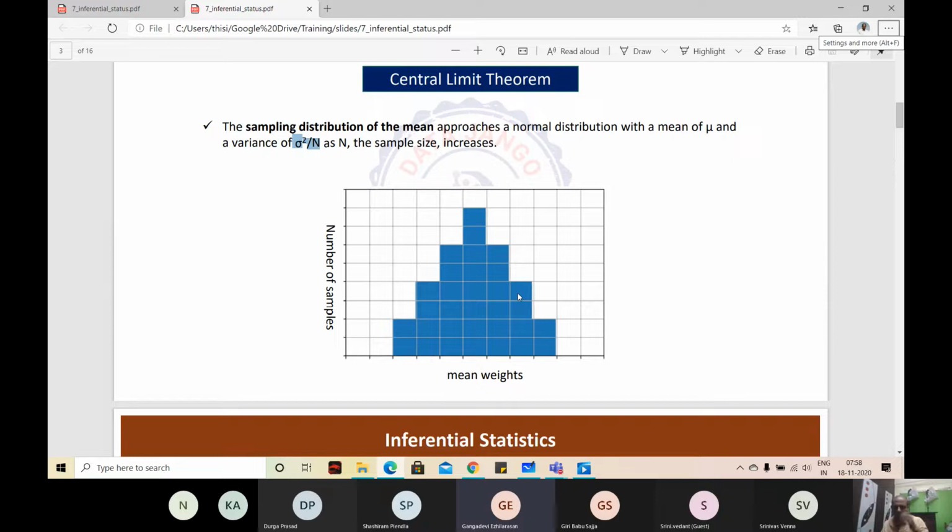And why do we use this formula here, sir? Sigma divided by square root of n. Either way you can calculate the standard deviation of this sampling distribution of means. It is not true for the original data. This formula can calculate the standard deviation of the sampling distribution of means only.